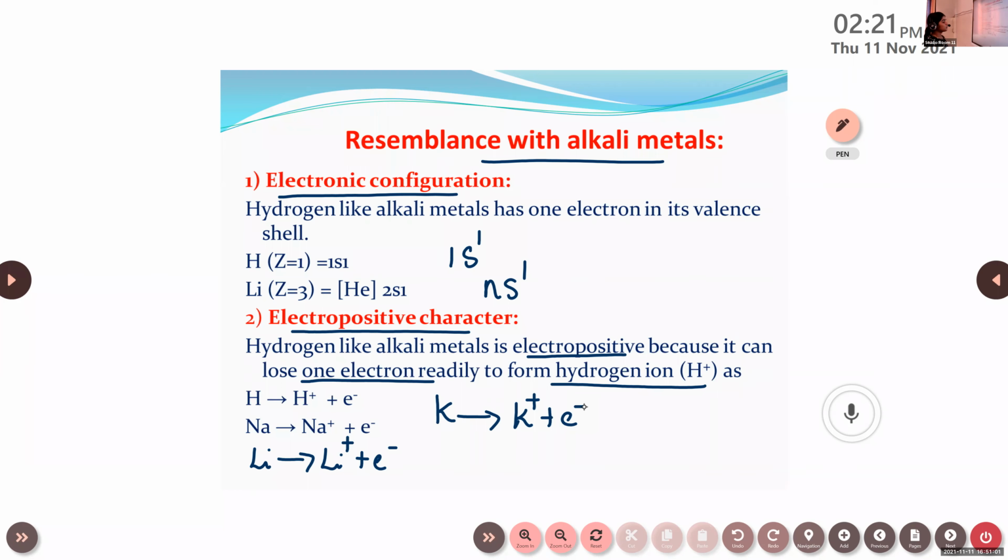Emmeline, can you please read the 2 points about the resemblance with alkali metals? Resemblance with alkali metals. Electronic configuration: hydrogen, like alkali metals, has one electron in its valence shell. Second point, electropositive character: hydrogen, like alkali metals, is electropositive because it can lose one electron readily to form hydrogen ion. Okay, that is H+ ion.